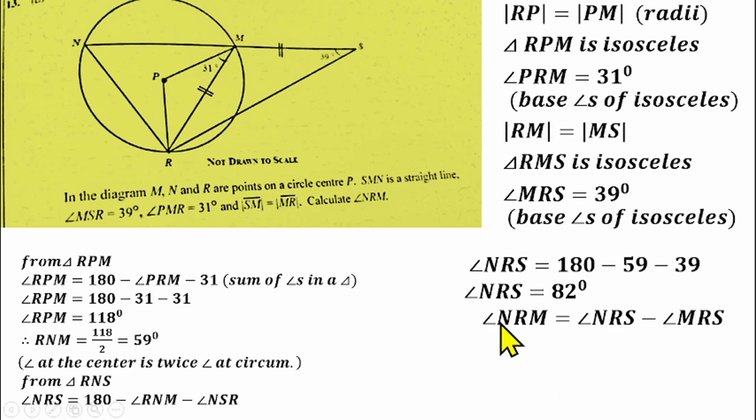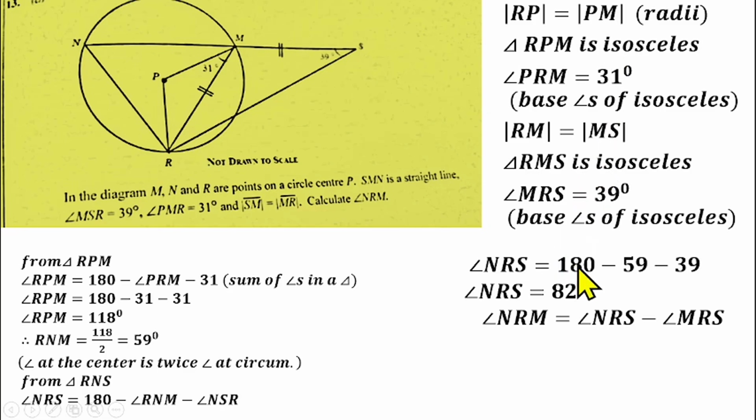So angle NRM, which is what we are looking for, will be angle NRS, which we just found, minus angle MRS. So the angle we are looking for, from here to here, is the same thing as the whole angle here minus the angle that we have here.